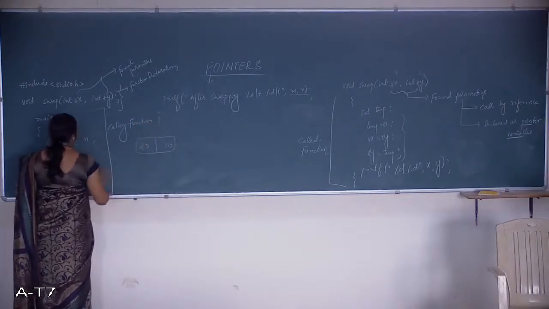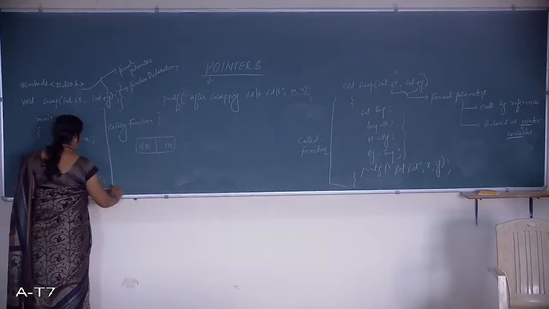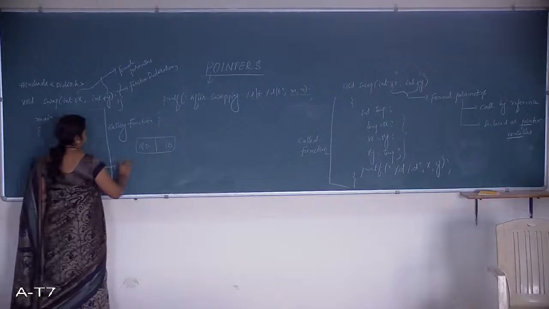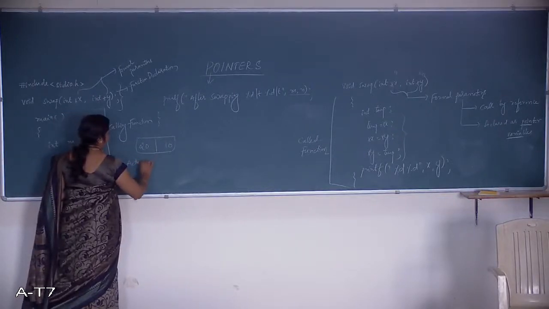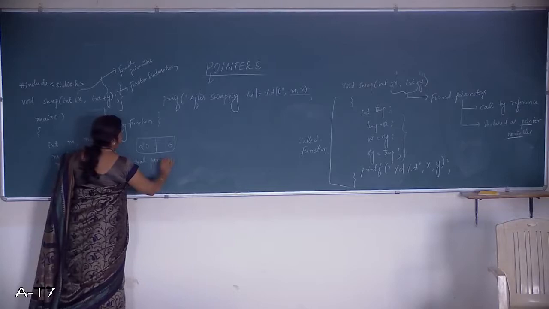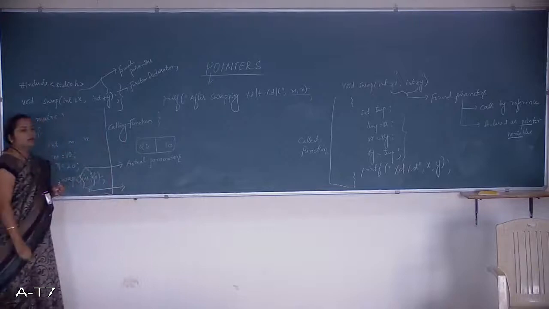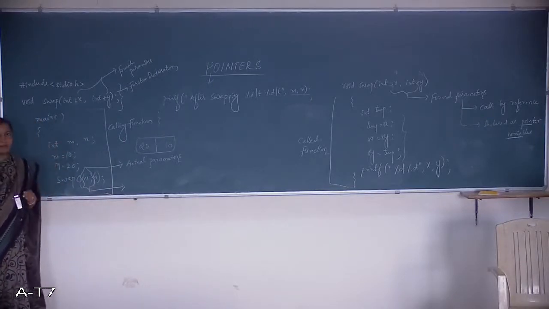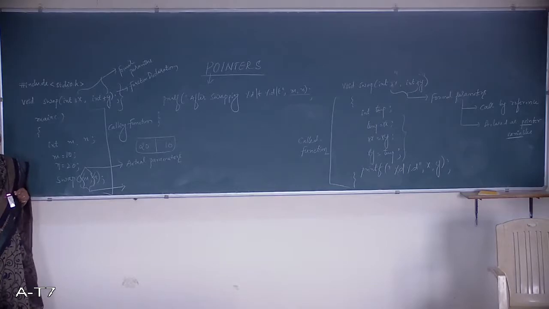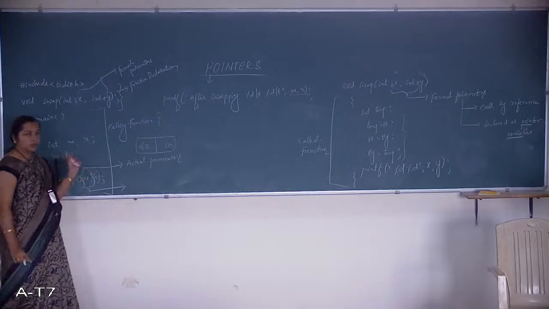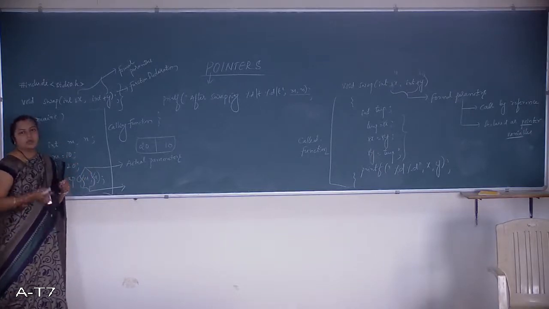And here, especially in case of call by reference mechanism, m and n are what? Actual parameters. M and n are actual parameters. X and y are formal parameters. In case of call by value, both are declared as normal variables only. But in case of call by reference, whatever changes you make in the called function have to be reflected back to your main function. During that time you need to make use of the pointer concept.